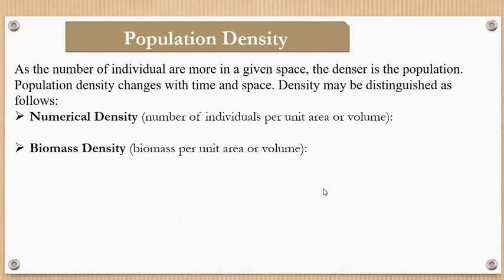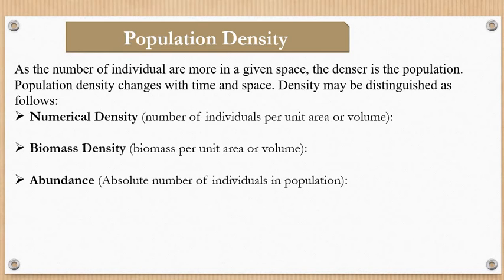Whereas in biomass density, where a community or mixed population is there, the measure of density is always by means of biomass density. And it is calculated in various ways, like dry weight, volume, carbon, as well as nitrogen weight of the community, right? So biomass density is also one of the ways to calculate the population density, especially for a mixed population.